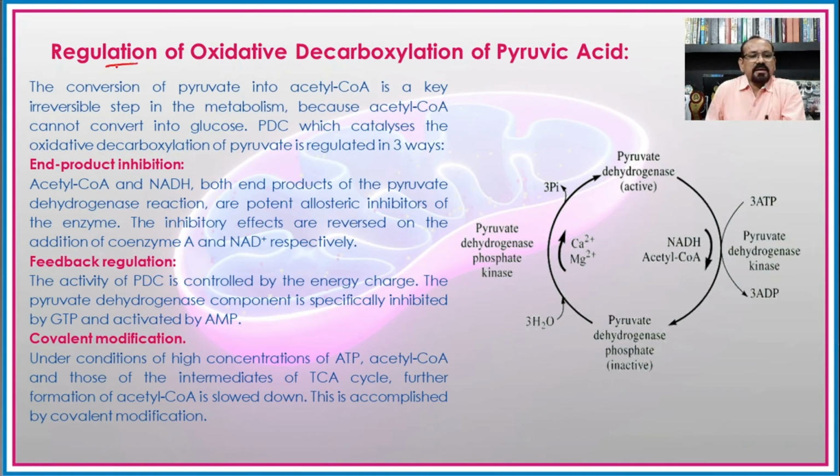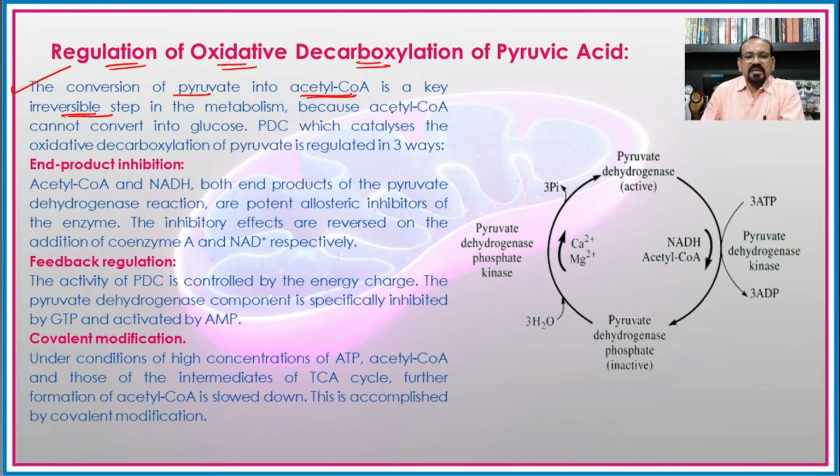Now if you see the regulation of the oxidative decarboxylation of this pyruvic acid, it is carried out in three different steps or three different ways. Number one, the conversion of pyruvate into the acetyl coenzyme A is a key and irreversible process in the metabolism. Whether it is the single process of the oxidative decarboxylation or even in association with the Krebs cycle, this process is completely irreversible.